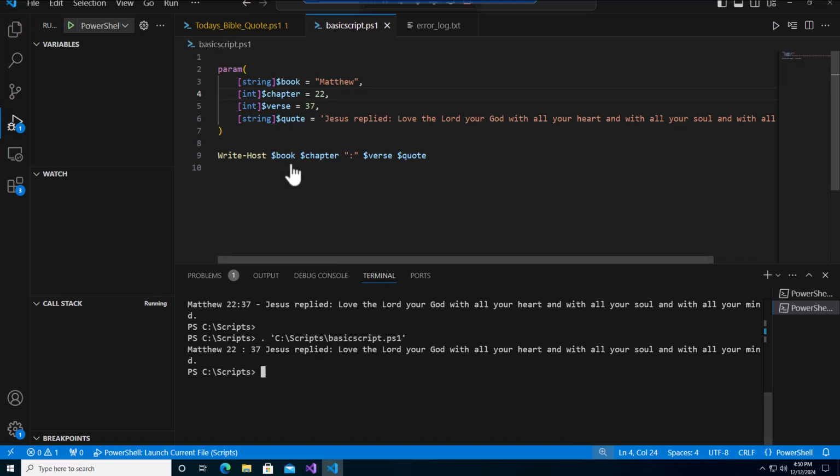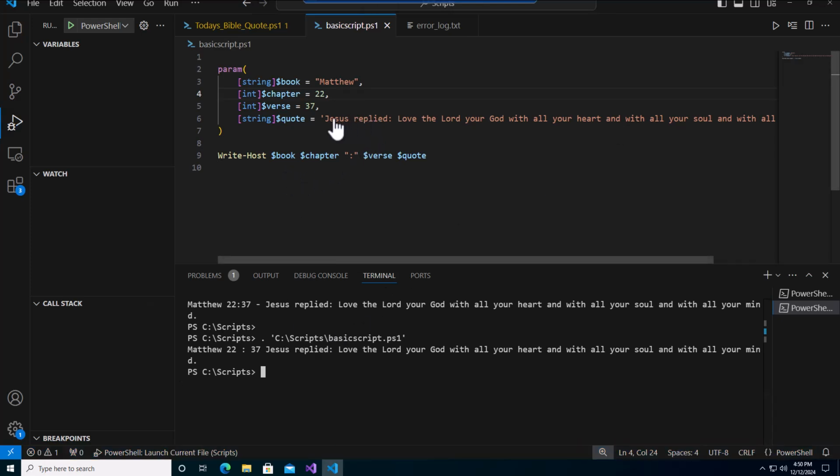I'll just show you the example here. You can see it took the variable book, and this is the script that we're running and writing to the screen. Write-Host the book, chapter, then we hard coded a colon there, then the verse, and then the quote. So it took Matthew from the book variable, the chapter from the chapter variable, the verse from the verse variable, and then the actual quote, which is what we put here.